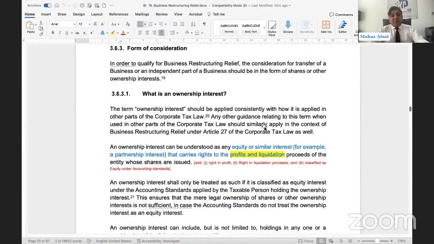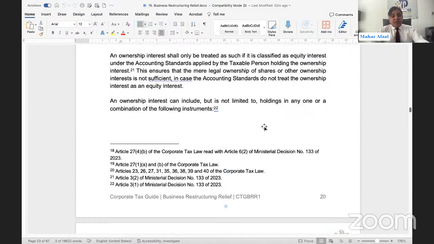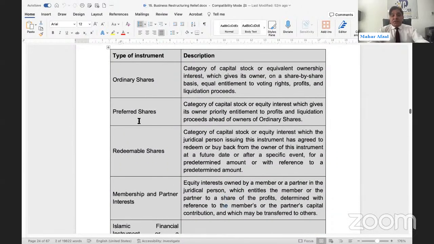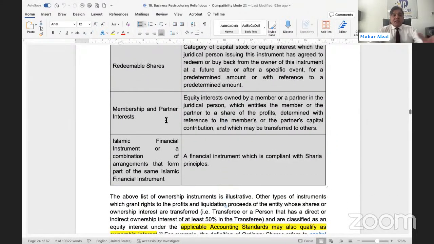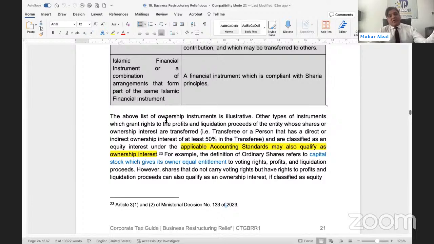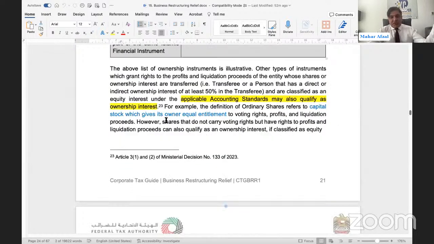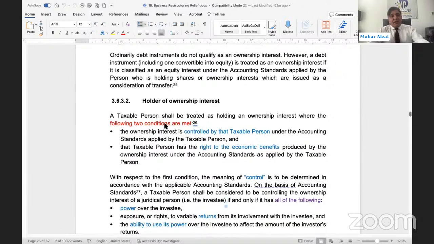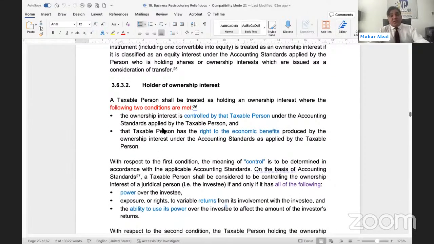Form of consideration: it should be equity or equitable interest, but a maximum of 10% can be in the form of cash or any other form of consideration other than equitable interest. Equity or equitable interest can be in the form of ordinary shares, preference shares, redeemable preference shares, or any other document that gives the transferor the authority to receive the profits or liquidation proceeds. So the transferor should be a holder.